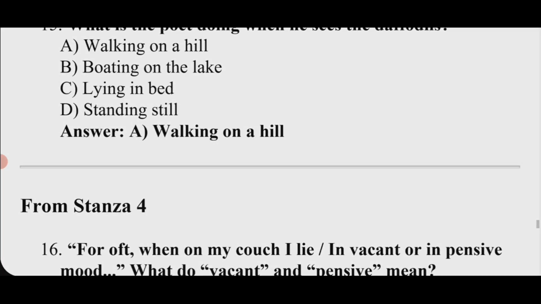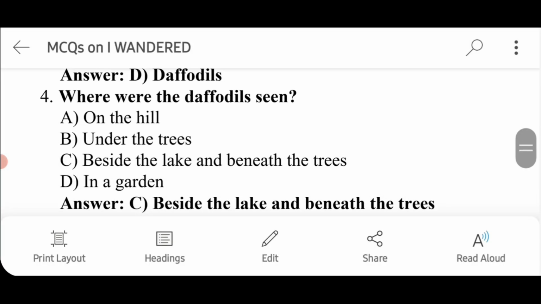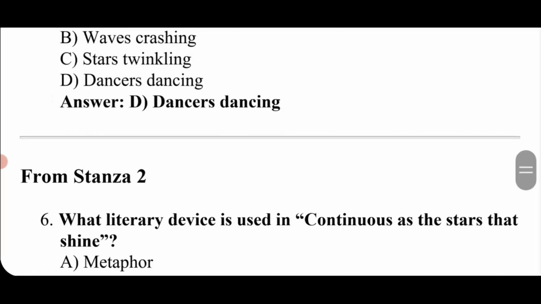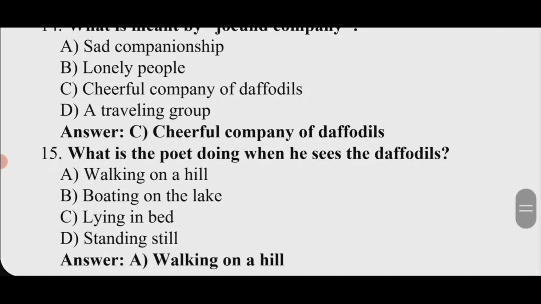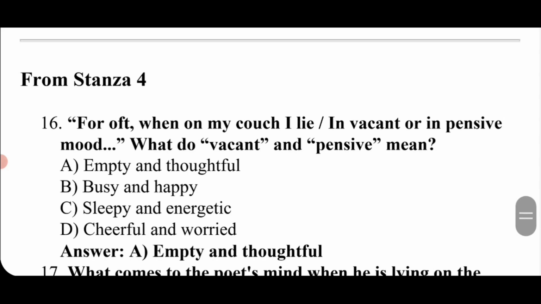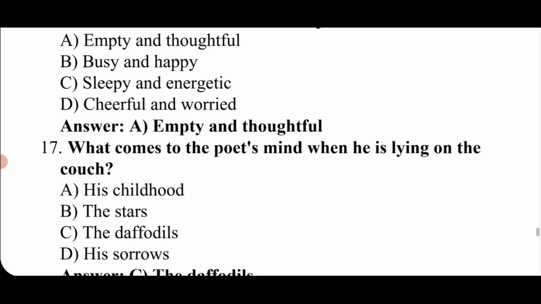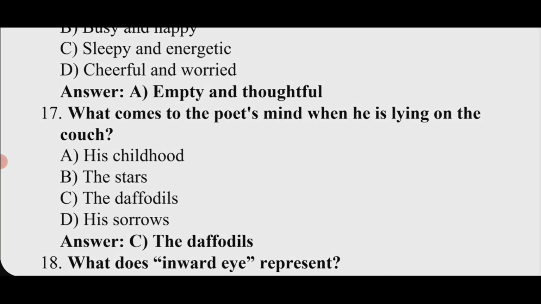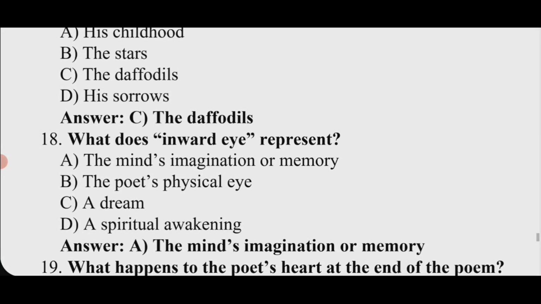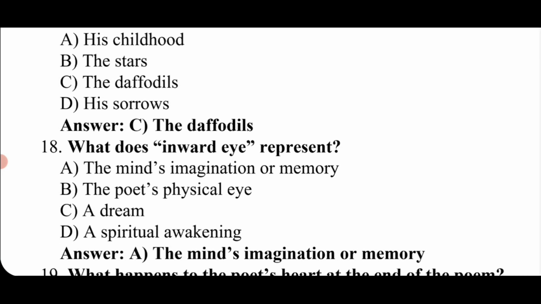Now from stanza 4, for oft when on my couch I lie in vacant or in pensive mood. What do vacant and pensive mean? It means empty and thoughtful. What comes to the poet's mind when he is lying on a couch? The daffodils. What does the inward eye represent? It means the mind's imagination or memory.